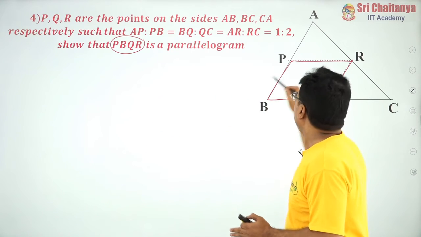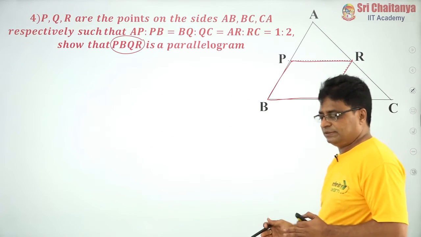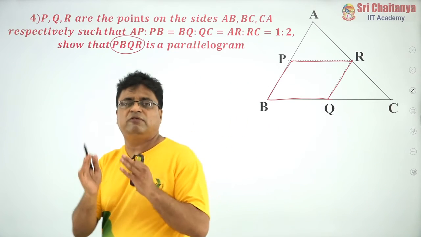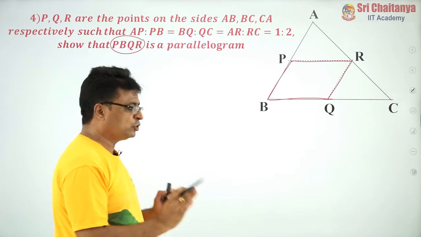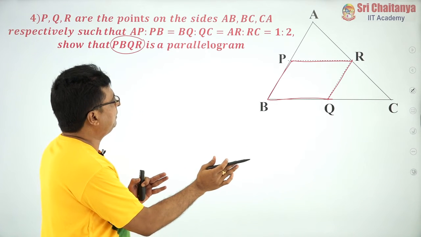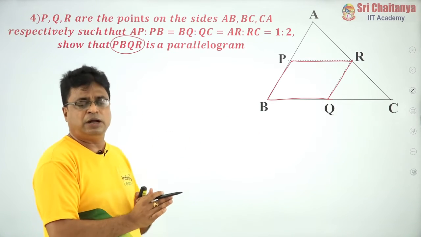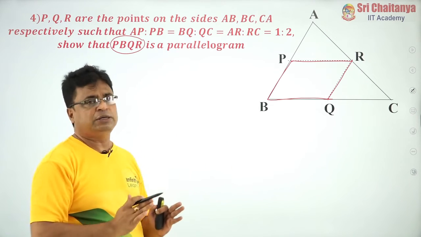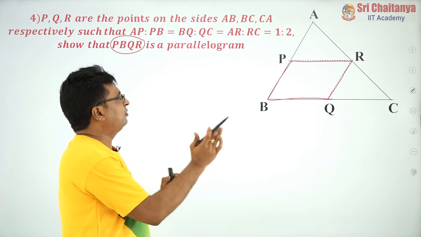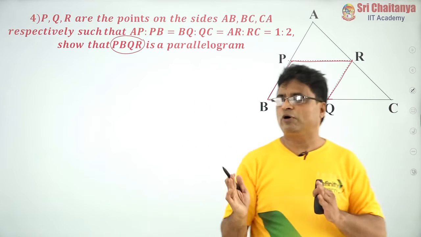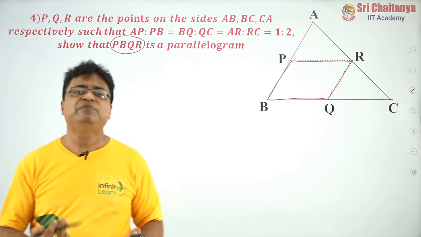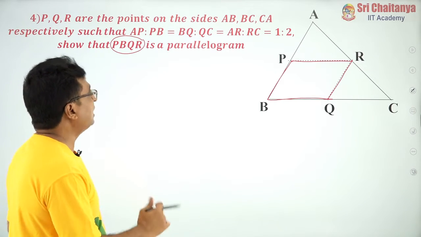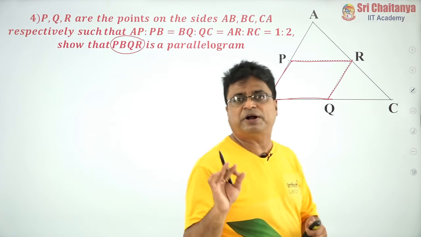The only thing is, I need to show the opposite sides are parallel and equal in length. That is very, very important. Whenever I have shown BQ bar is nothing but PR bar, and BQ is equal to PR. Similarly, BP bar is equal to QR bar, then only it becomes a parallelogram. How come? That, with the help of vector algebra, is the important point.